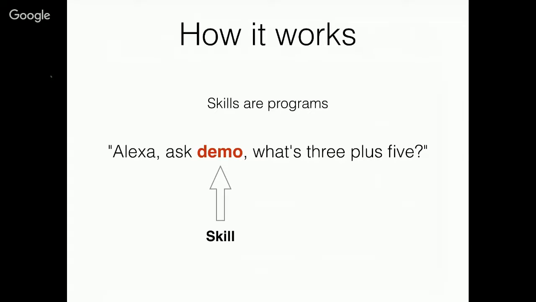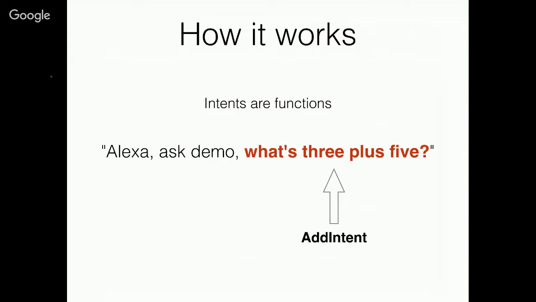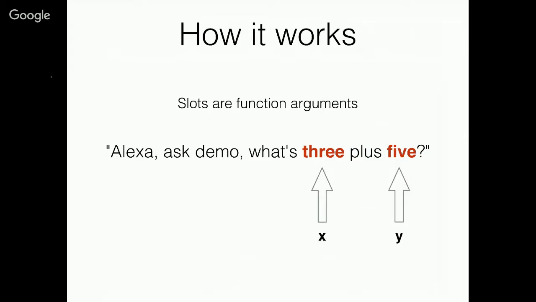Intents are like functions. They tell Alexa to tell your skill to execute a certain piece of logic. Here, Alexa will know to execute an intent in our skill called add intent. I'll show you how intents are configured soon. The 3 and 5 are interchangeable with other values. Those values are called slots, and they're like arguments. And our program will map those values to slots called X and Y.